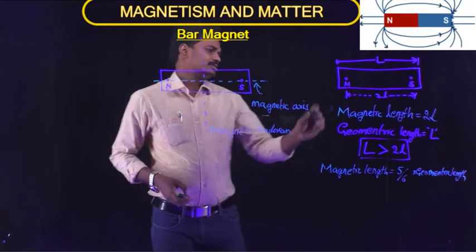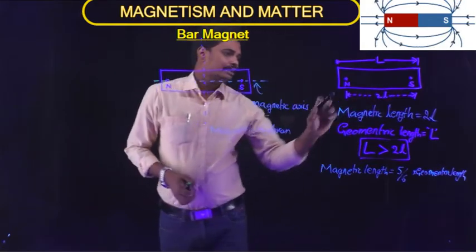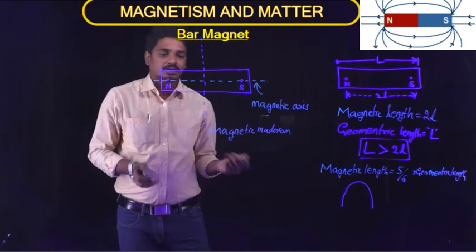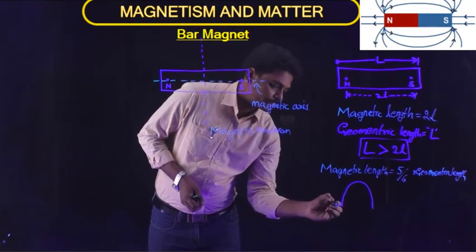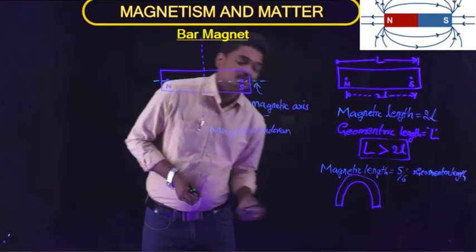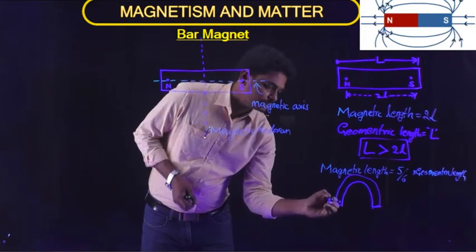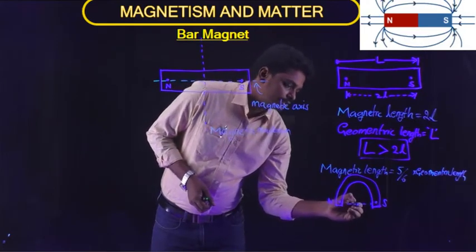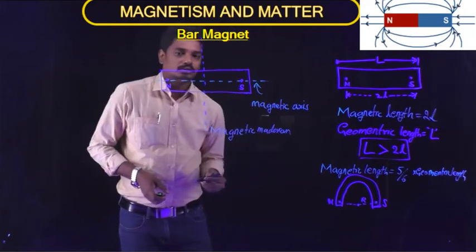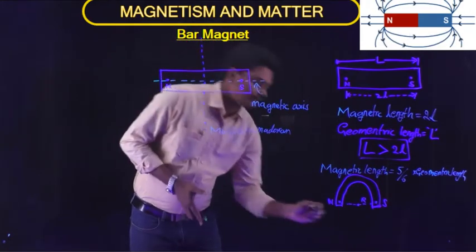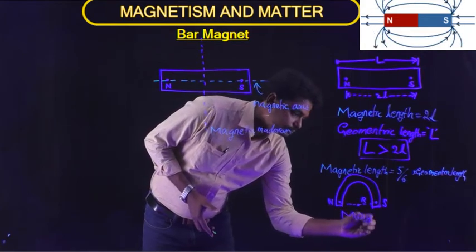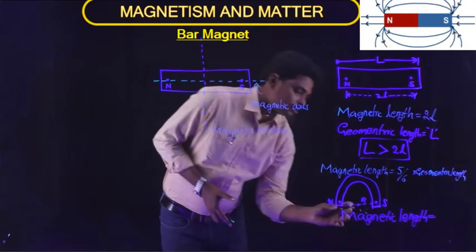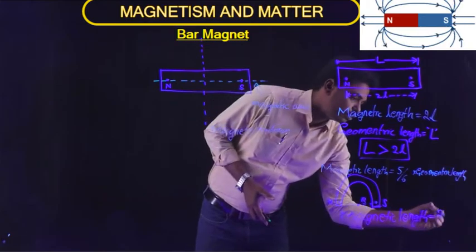If you consider a magnet which is U shaped or semicircular in shape, the two poles are the north pole and the south pole, with the center and radius R. Magnetic length is the distance between the two poles, which is 2r.